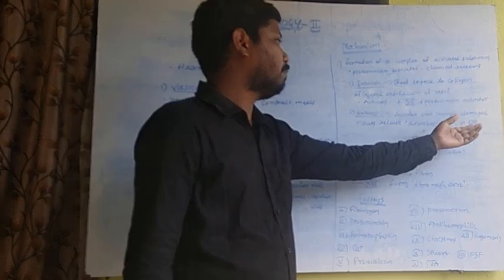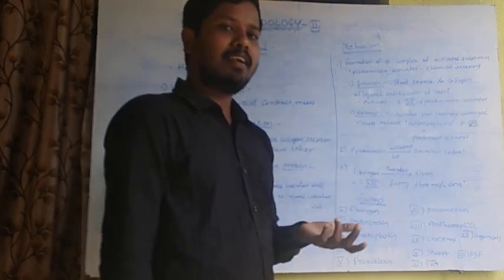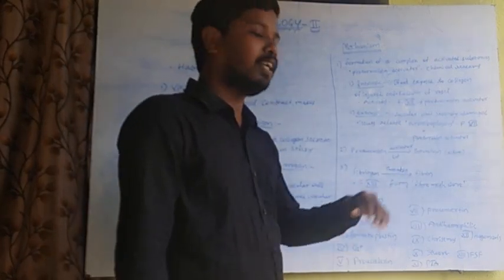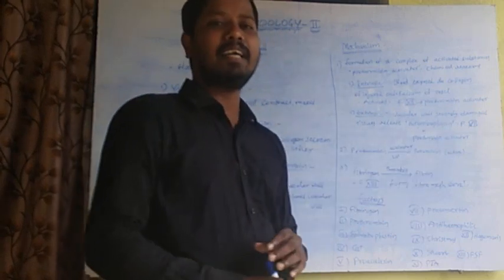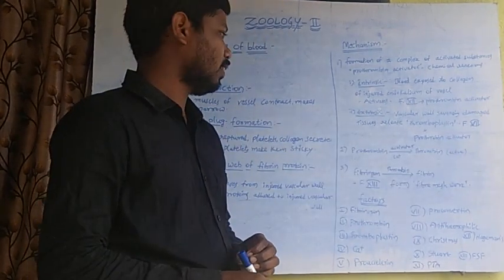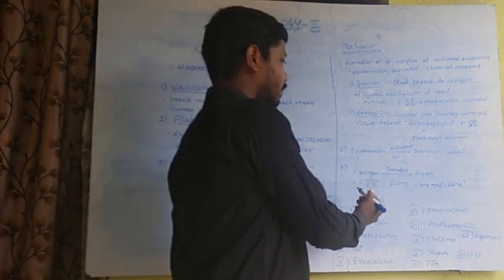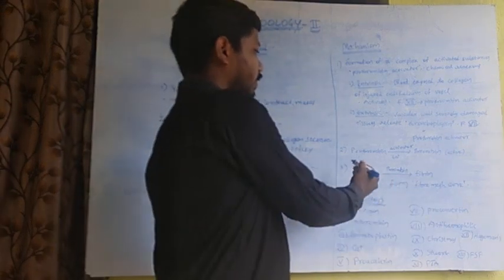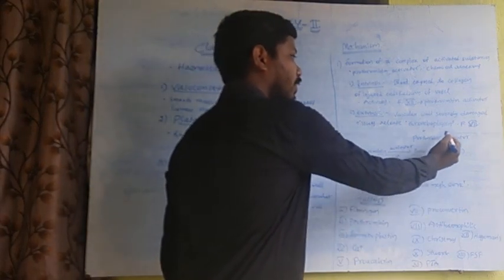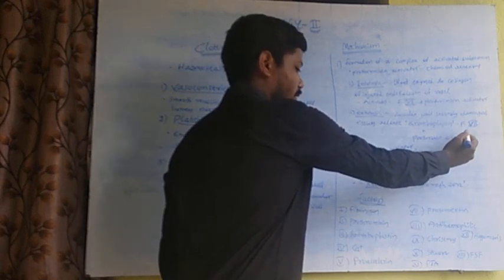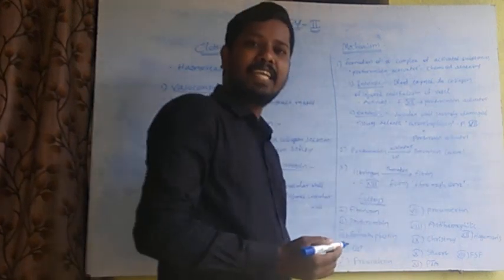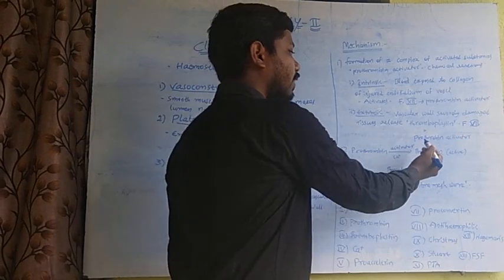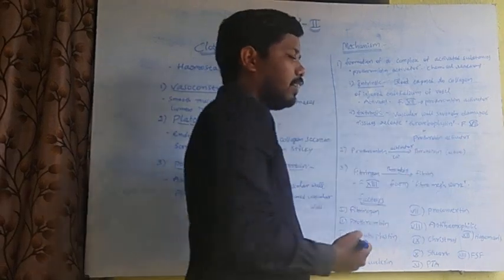Here proconvertin again activates another activator, called prothrombin activator.